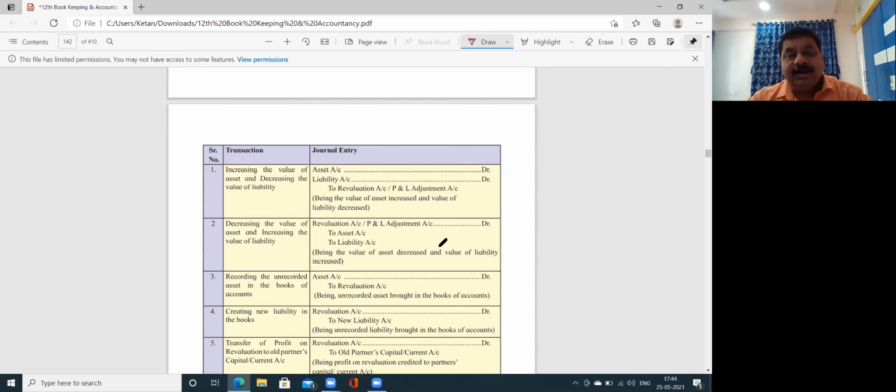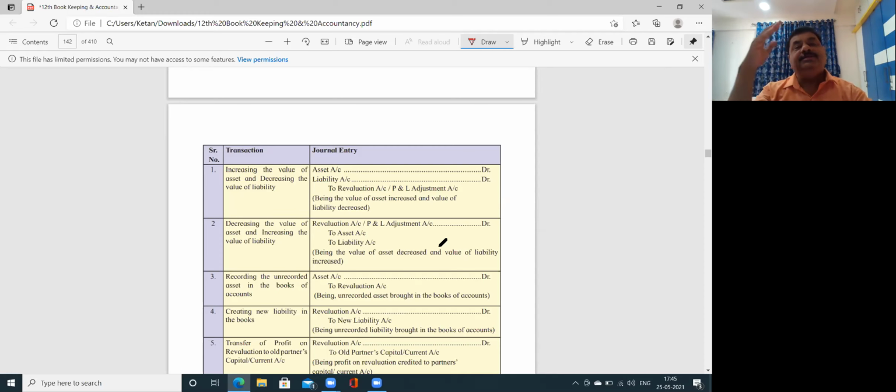The revaluation account is also called a profit and loss adjustment account. See, final account का जो profit and loss account होता है, that is called a general profit and loss account. And this profit and loss account, which we are preparing on the occasion of a reconstitution, there is an admission of partner, we call it a profit and loss adjustment account, also called a revaluation account. मतलब same ही है. Okay. This is a nominal account. सबसे पहले it is a nominal account.